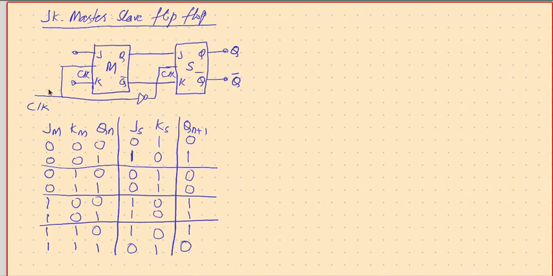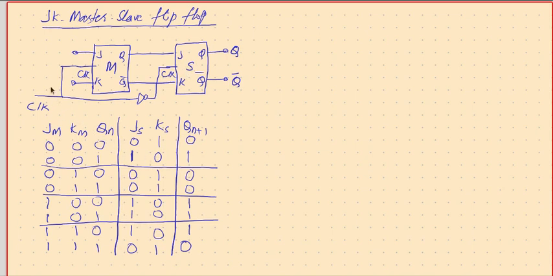Only difference is the master flip flop is getting the JK inputs, whereas the slave is getting JK inputs from the output of the master flip flop. Therefore, the JK inputs of the slave cannot be 1 1 together, because they come from Q and Q bar of the master. So if one is 0, the other has to be 1. If it is 1, the other has to be 0. So that means the slave is working in the set reset mode only. No no-change or toggle operations are possible with this.